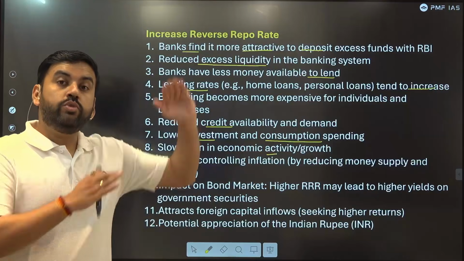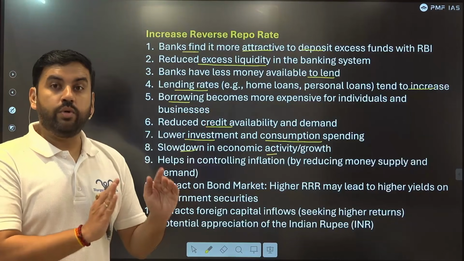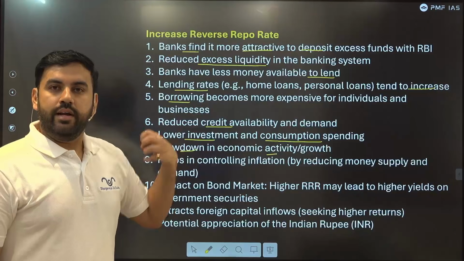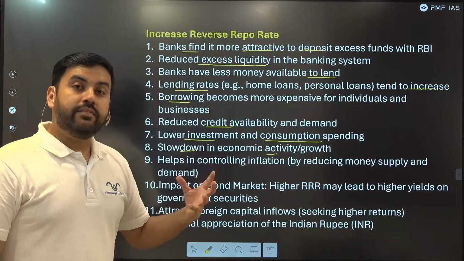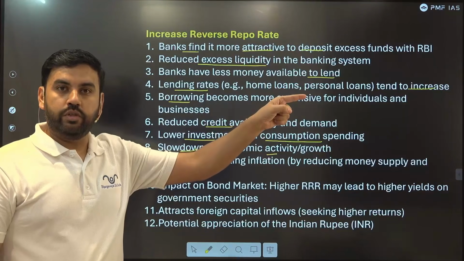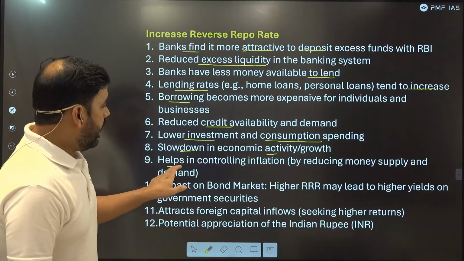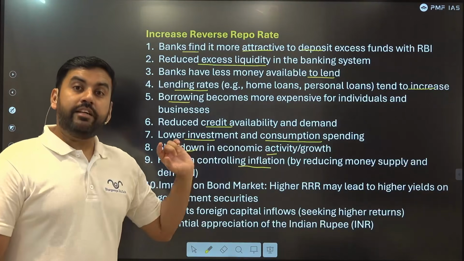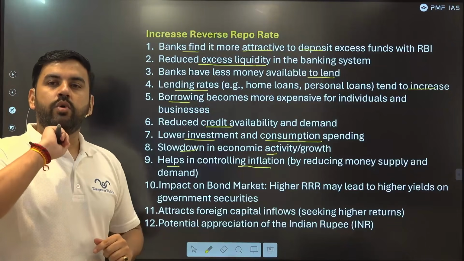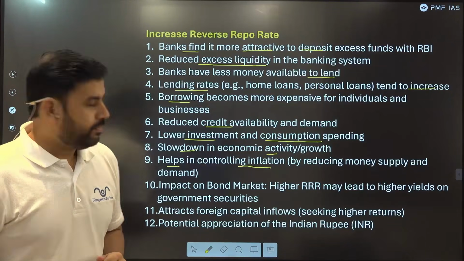Now this is just to slow down something. I told you, why they are sucking out 1 lakh crore. They are apprehensive that inflation might take place in the future. So this is a preemptive strike. It helps in controlling inflation, but this time it is preemptive. RBI is thinking it is going to do it beforehand.